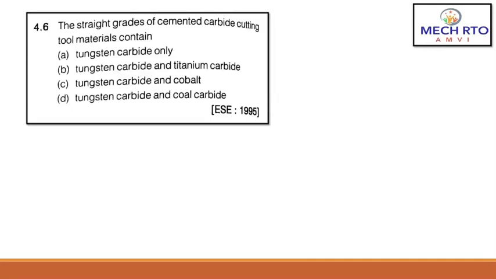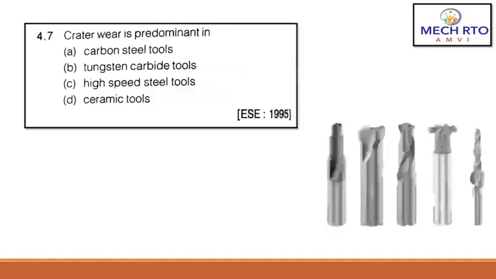The straight grades of cemented carbide cutting tool material contain? The options are: tungsten carbide only; tungsten carbide and titanium carbide; tungsten carbide and cobalt; tungsten carbide and coal carbide. Asked in ESE 1995. Here the correct answer would be C, tungsten carbide and cobalt. So the straight grade of cemented carbide cutting tool material contains tungsten carbide and cobalt.